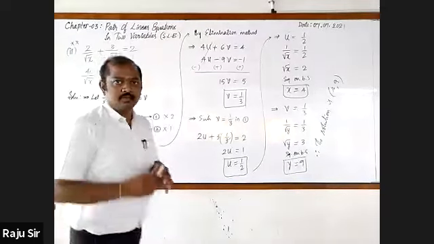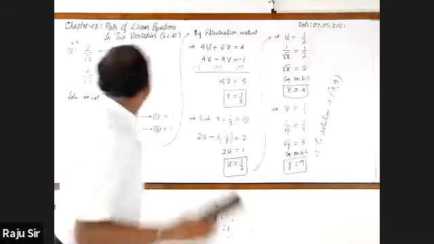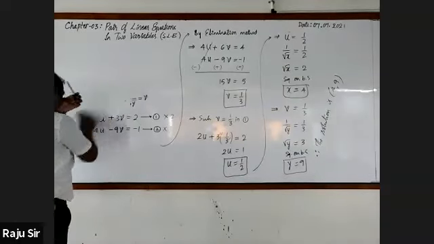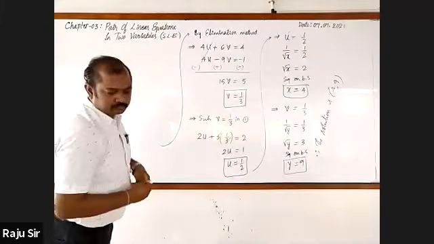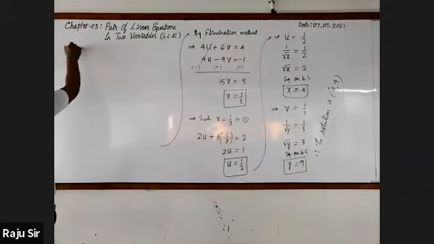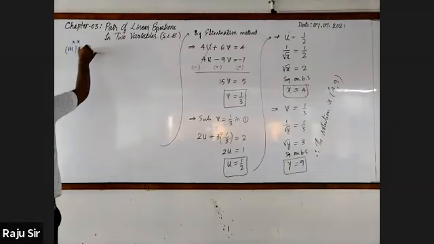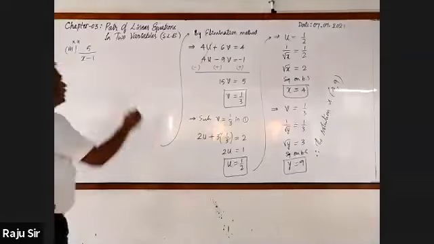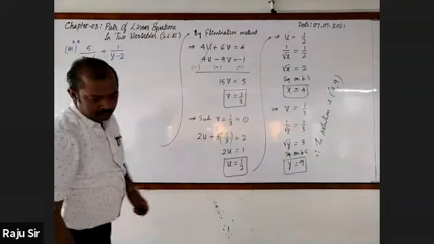Right. Third sub question. Put double star mark and write. 5 by x minus 1 plus 1 by y minus 2 is equal to 2.